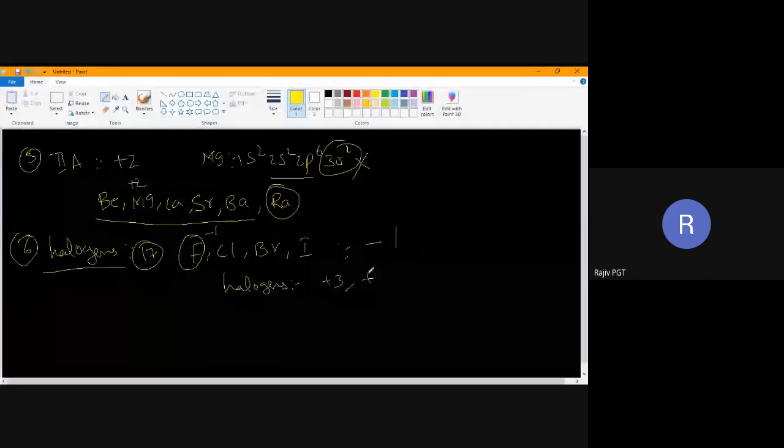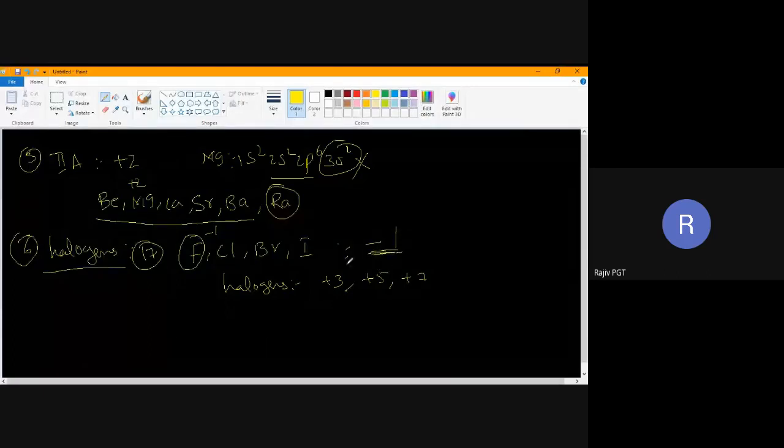That is called variable oxidation state. We are going to discuss that also in the coming part. Generally, they'll show a -1 oxidation state. Majorly, they'll show -1. But there are conditions where they can show +3, +5, +7 also.